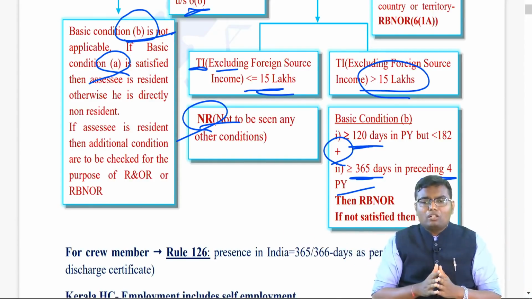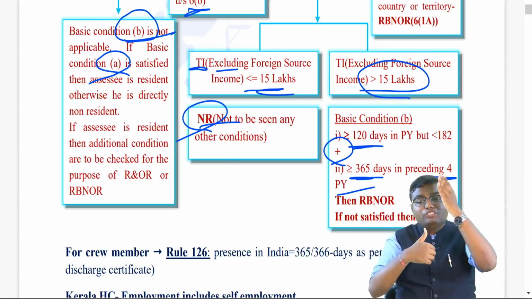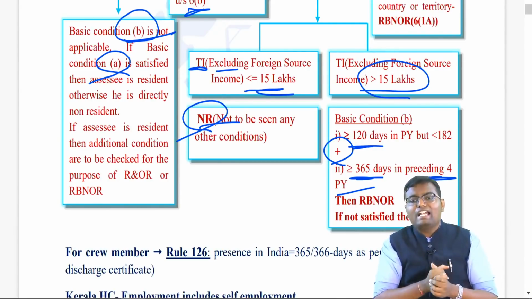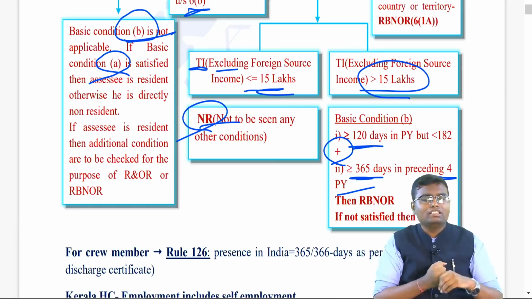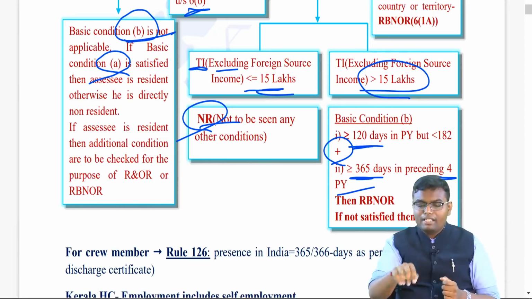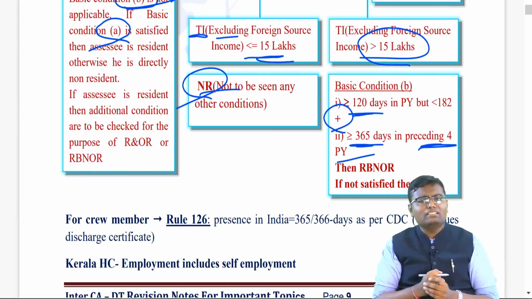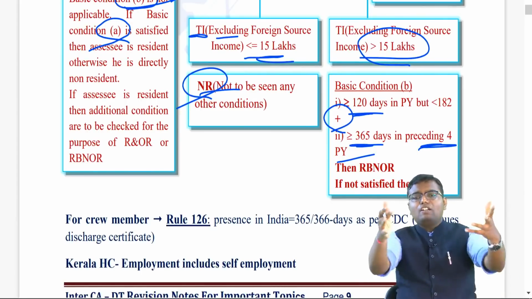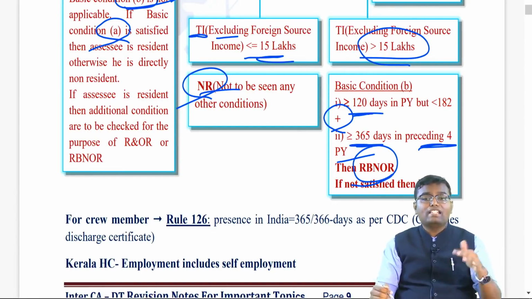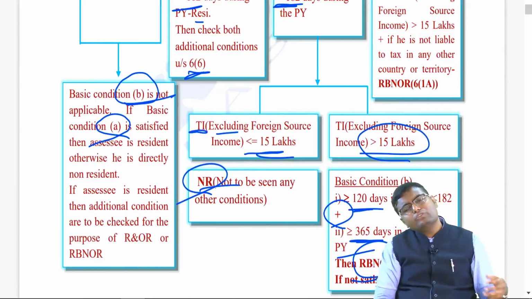If you are an Indian citizen or person of Indian origin coming to India, first preference is 182 days. If not satisfied, then see Indian income. If Indian income is more than 15 lakh, then only check the second condition, but with modification, it will be 120 plus 365. If you satisfy this 120 plus 365, we don't need to see any other additional condition. We will directly call you RBNOR without checking additional conditions. If you don't satisfy this condition also, then you will become non-resident.